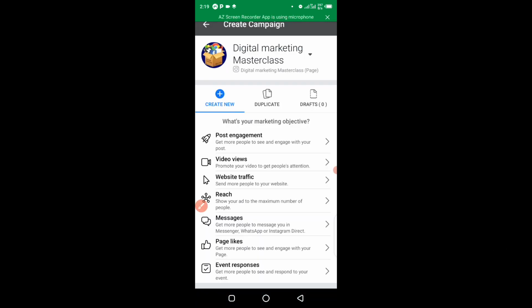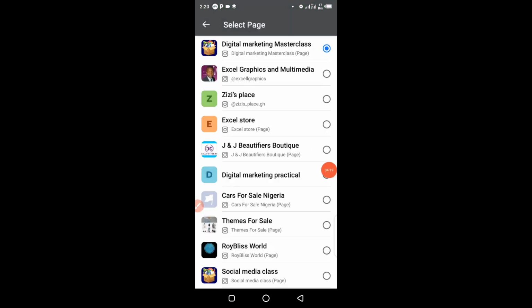So you have to click on here and then select the actual page you would like to use to run the advert. All right, so as you can see, I have multiple business pages right here. So for this ad, I'm going to make use of this particular page right here. So I'm going to select that.